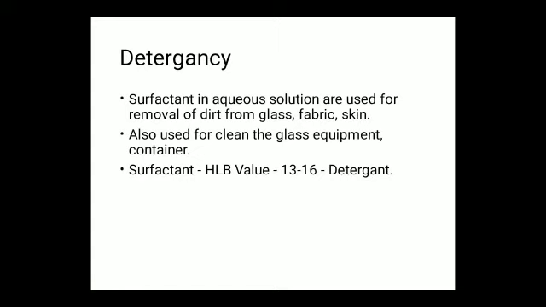It is also used for removing dirt from glass equipment and containers used for packaging. Detergency is a complex process. It involves a number of steps. Surfactants having hydrophilic-lipophilic balance value between 13 to 16 are used as detergents.